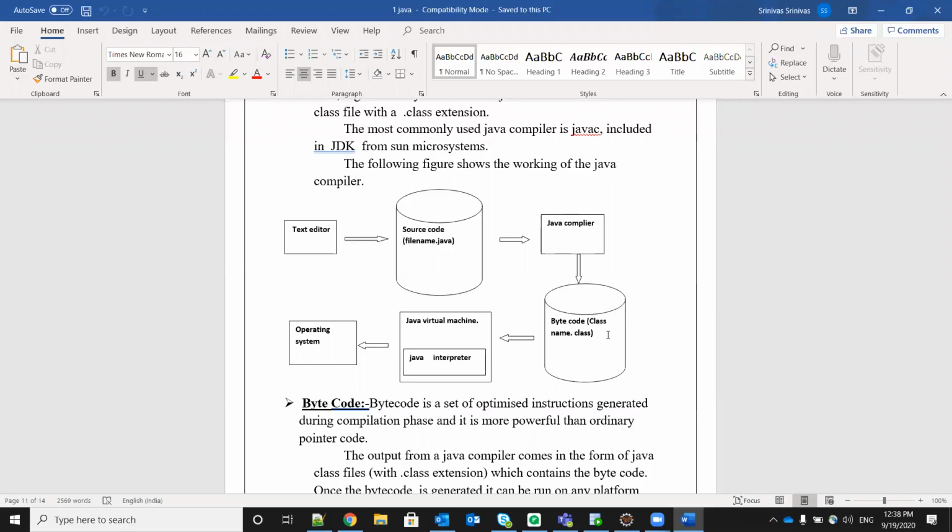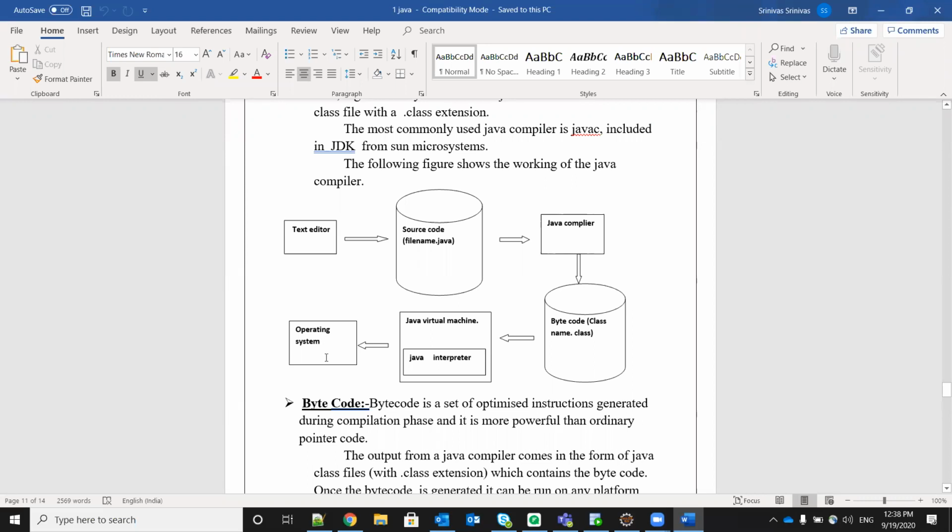In that, what will be there? Bytecode will be there. So the Java compiler will produce bytecode, that is class name dot class, with the .class extension. Then it will be taken by the Java virtual machine, in which the Java interpreter will be available. What it will do is give that to the operating system. Here it will be converted to native understandable language and given to the operating system so that the operating system can understand that code.